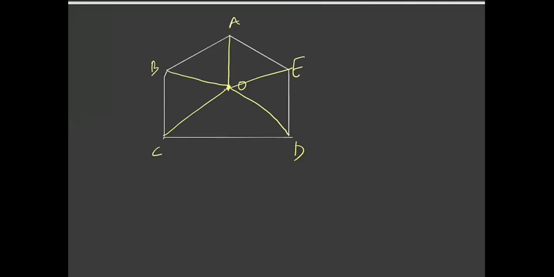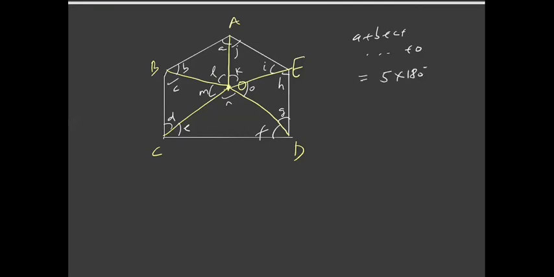So I have 5 triangles, and the sum of all these angles, say angle A, B, C, D, E, F, G, H, I, J, K, L, M, N, and O, should be 5 times 180 degrees because there are 5 triangles. But we know the sum of all the angles at O is 360 degrees.